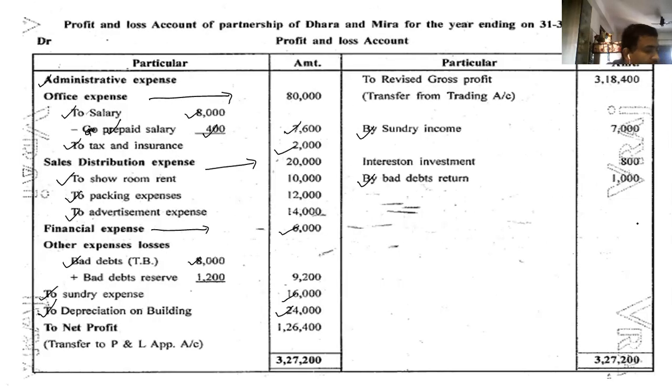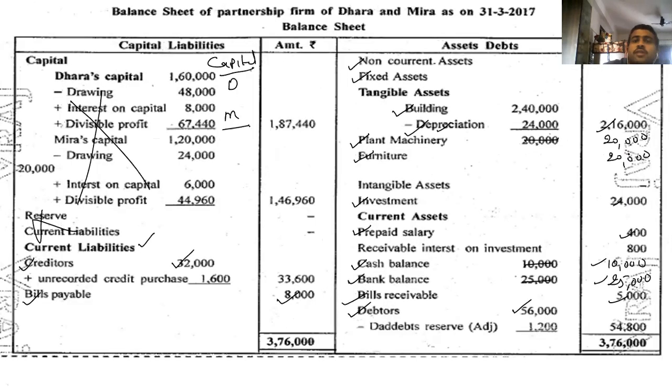After prepaid salary, interest on investment not received 800. Interest on investment not received. Not received means what? It's an income. We will receive it after some time. So credit side is an income. By interest, we have to write by interest on investment 800. And one more effect will be there, that is plus plus same side. Asset, in current asset we have to write receivable interest on investment 800.